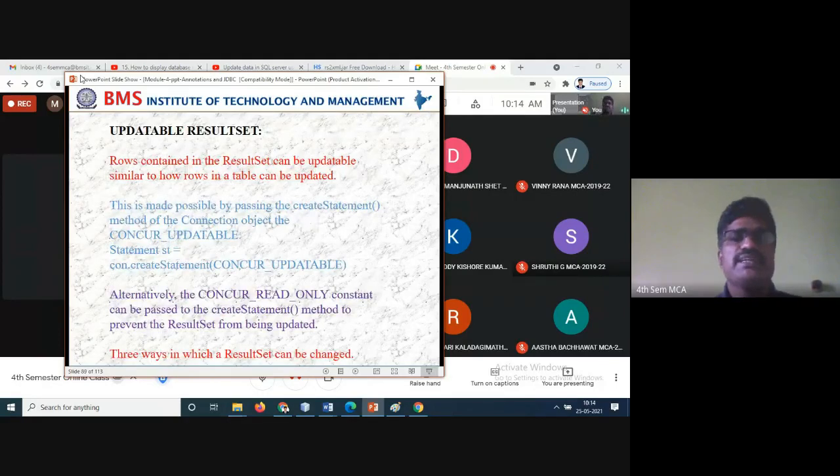Next is updatable result sets. Here, the commands for updating are written in your database. Rows contained in the result set can be updated, similar to the rows in a table.